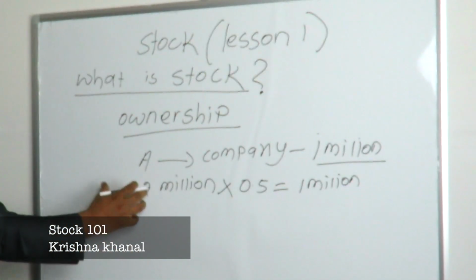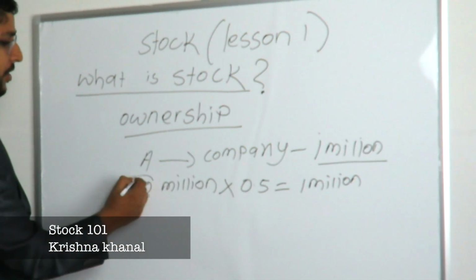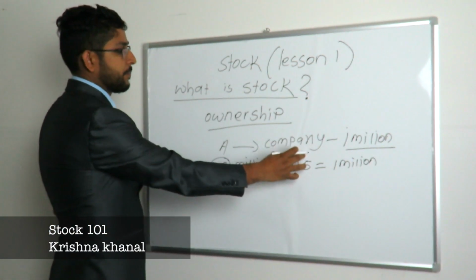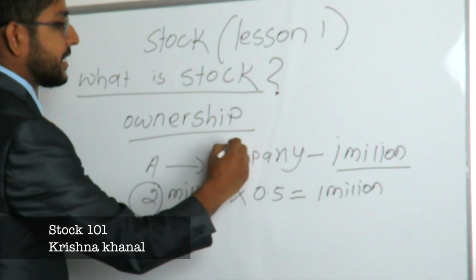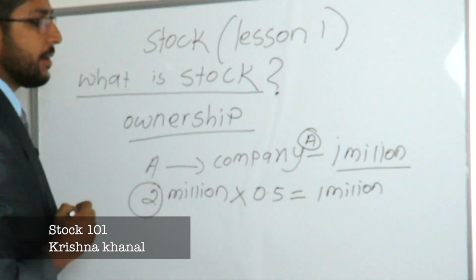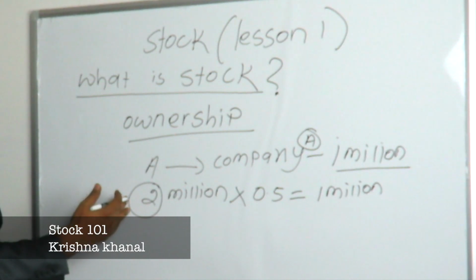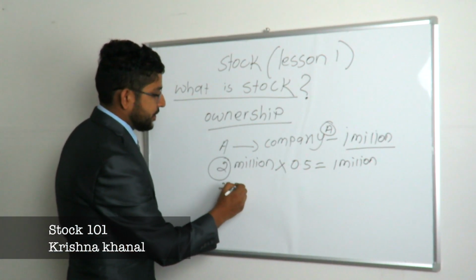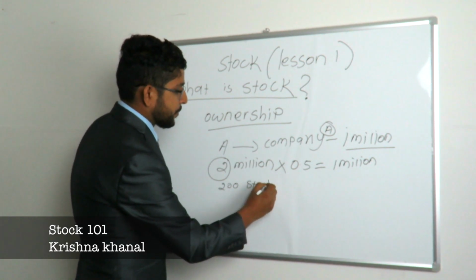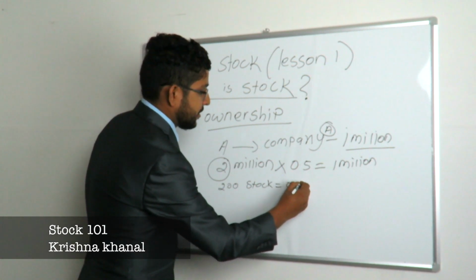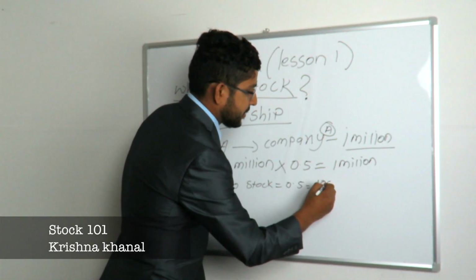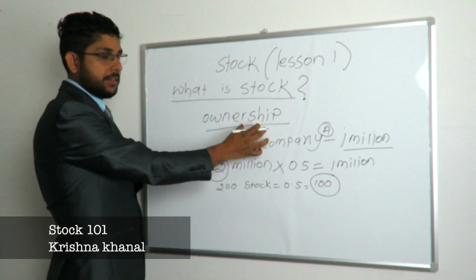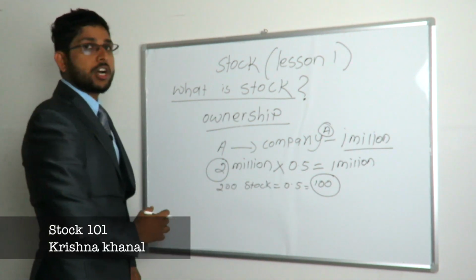So now you have bought some part of the stock, because there are altogether 2 million stock in the market. You like this company. This company is called, let's say, company A. If you like company A and you want to buy some shares or stock, then if you buy 200 shares or 200 stocks at 50 cents, it costs only $100. So with these $100, you can also own part of the company. So now you are called a stockholder.